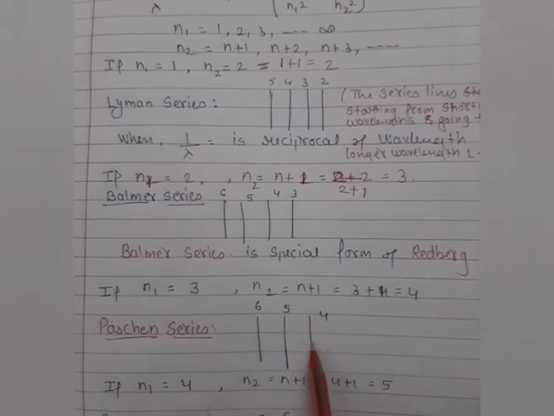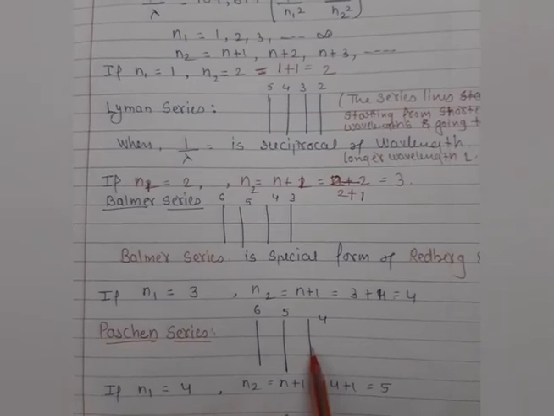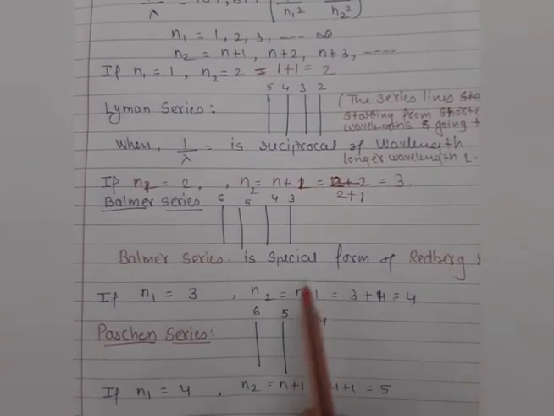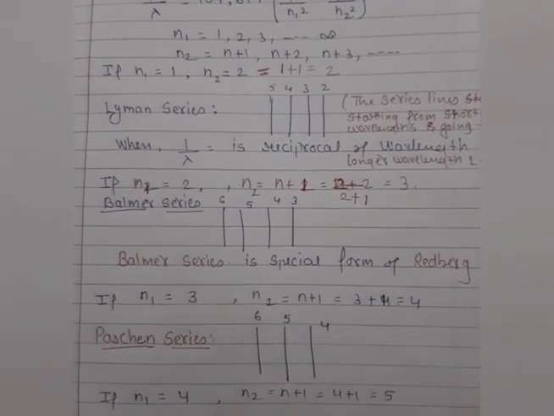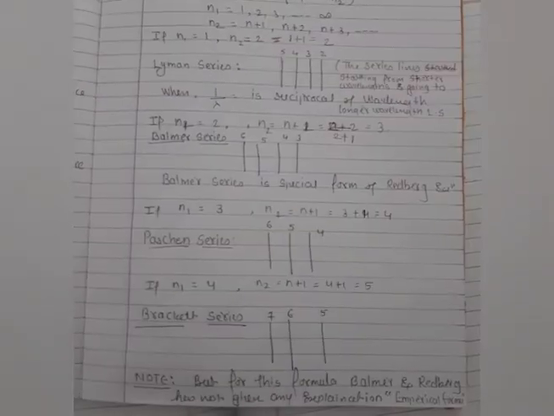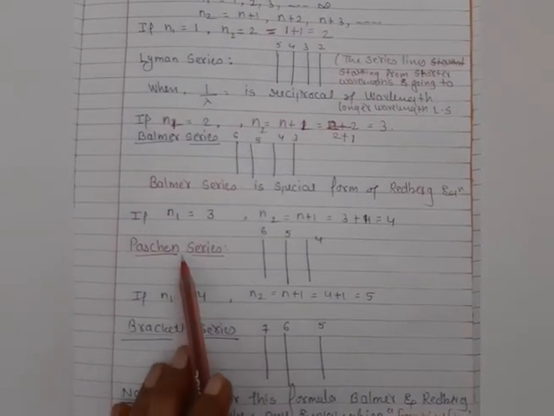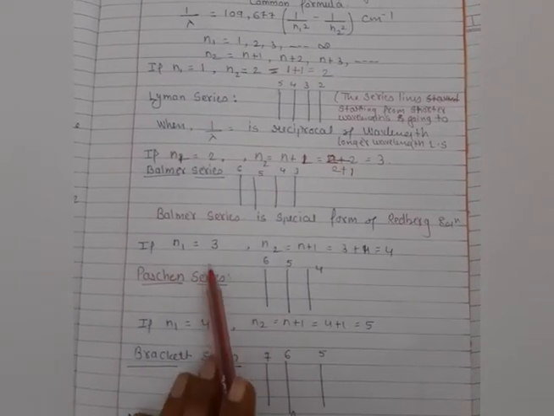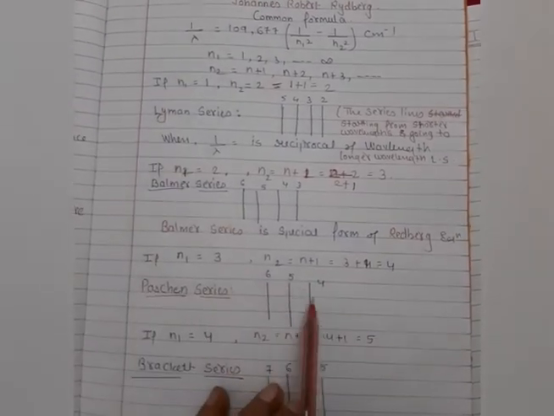Then n2 is 4, then 4 plus 1 is 5, then 5 plus 1 is 6. In this way, students, the Paschen series is done. When we substitute the values of n1 and n2, we get the different wavelengths here.